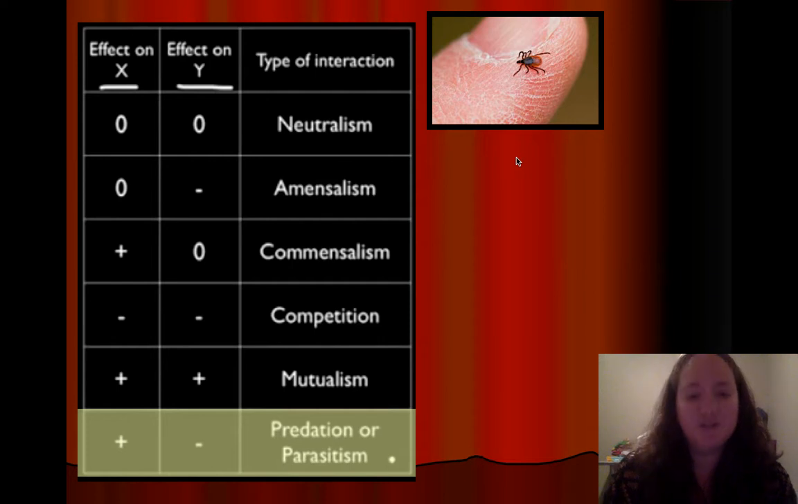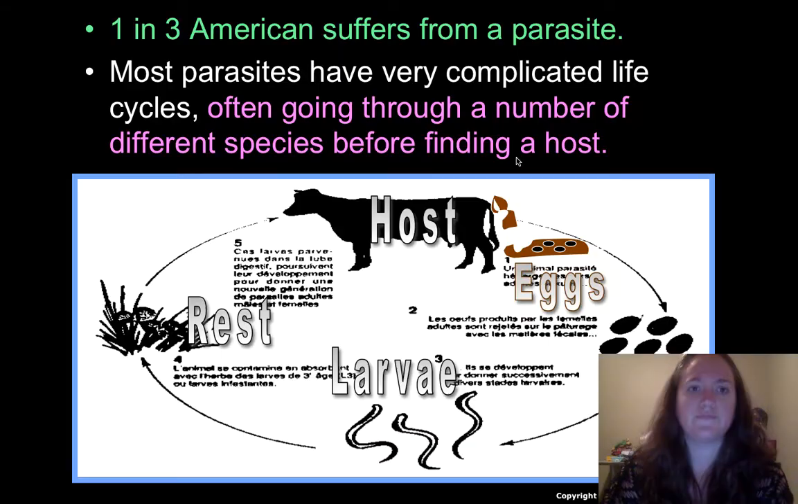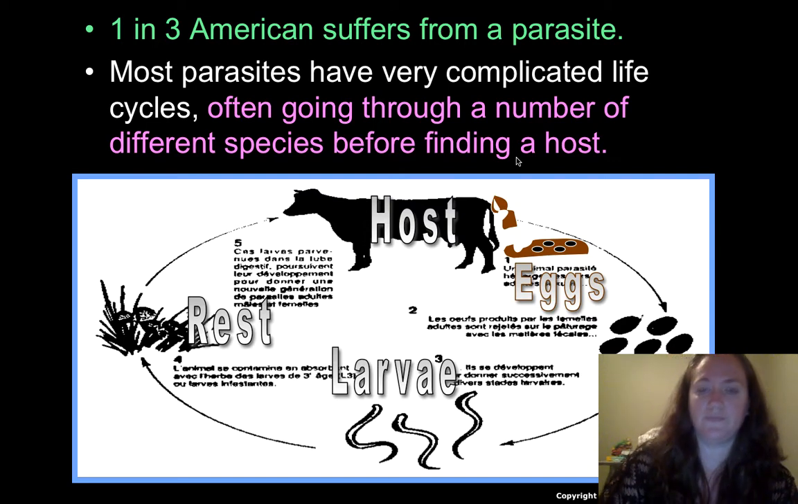And then we have predation, and we also have parasitism. Both of these situations are going to be positive for one and negative to the other. And we're going to spend a little bit more time talking about this situation, so we'll get lots of examples. So 1 in 3 Americans are going to be affected in some way by a parasite in their lifetime. Most of them have a pretty complicated life cycle, but they go through the host, then they go through eggs, larvae, there'll be a period of rest, and then they'll find another host and they'll go back through that cycle.